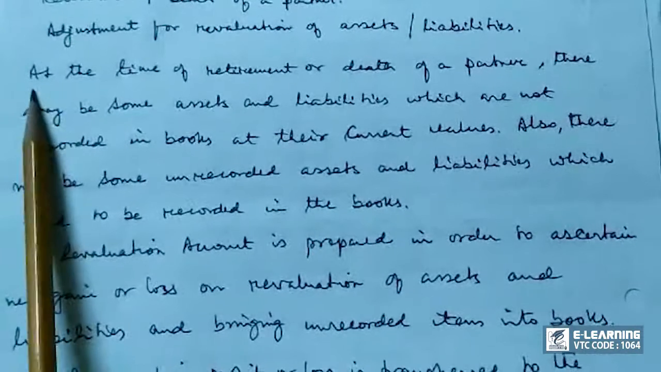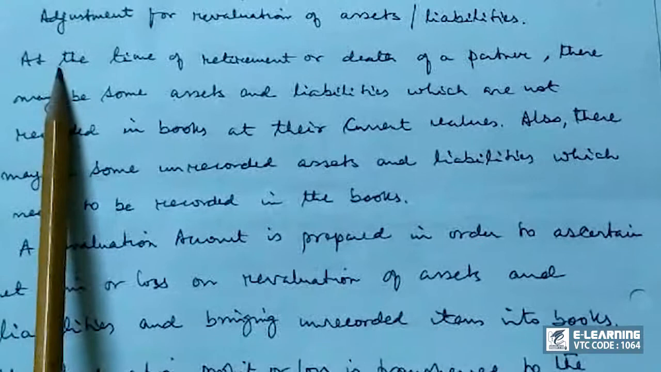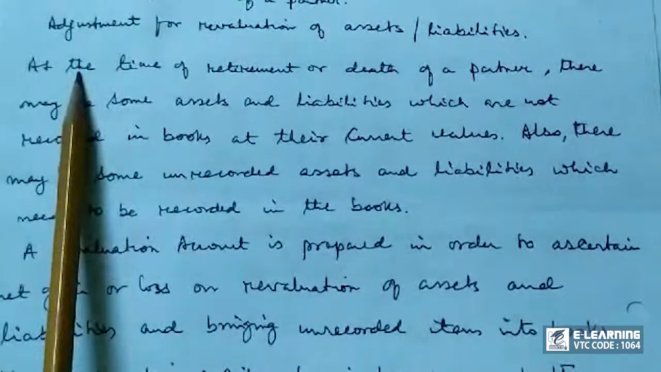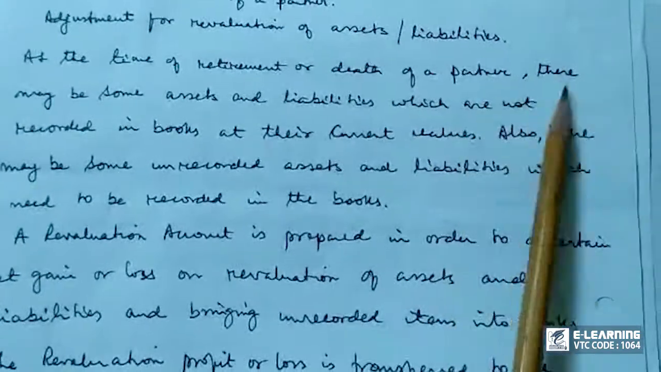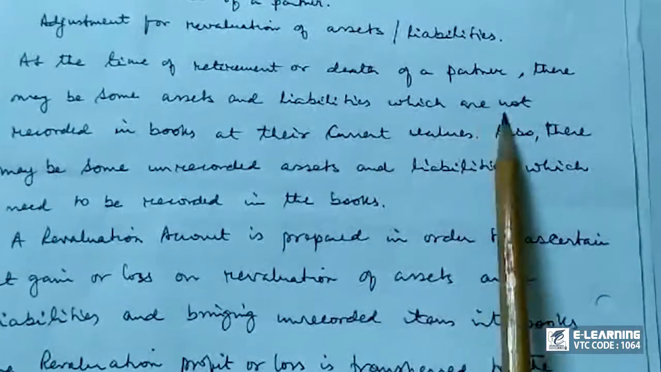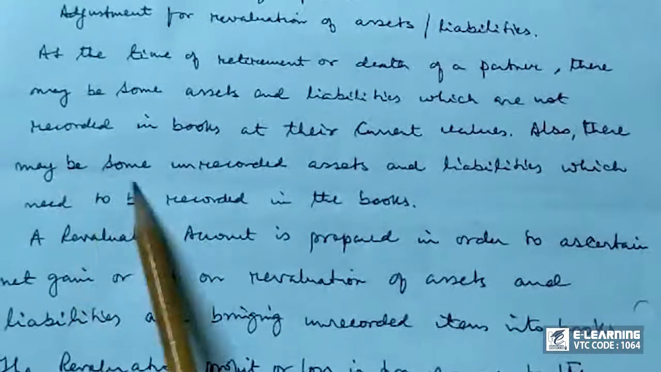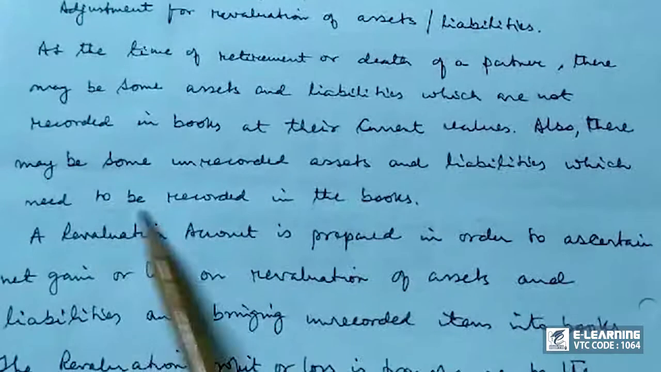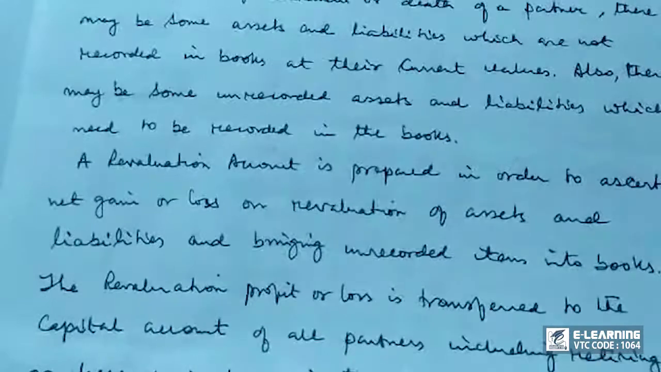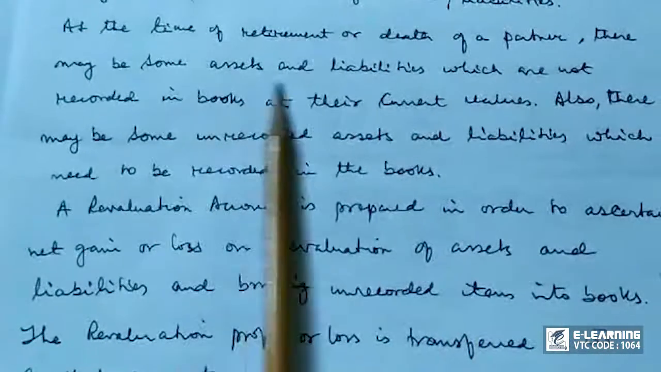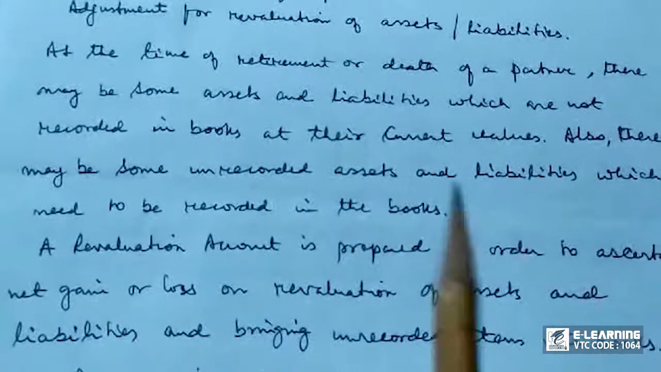Once again I am going to tell you the theory part first, and next day I will do an illustrative problem. But now first let's discuss the theory. At the time of retirement or death of a partner, there may be some assets and liabilities which are not recorded in books at their current values. Also, there may be some unrecorded assets and liabilities which need to be recorded in the books. So this is the main issue. At the time of retirement or death, there may be some unrecorded assets and liabilities which need to be recorded at their current values.